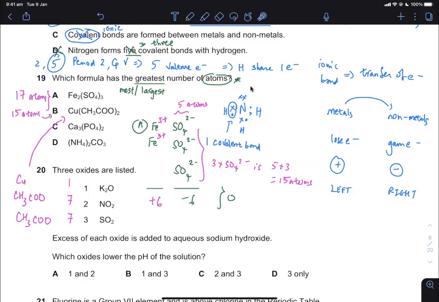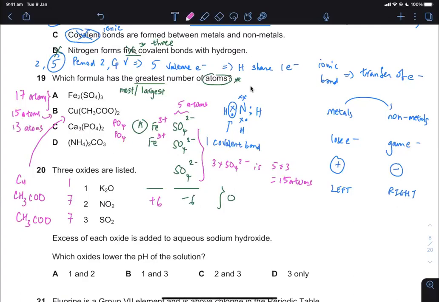For option C, this is slightly easier. PO4 and PO4, well, it's PO4 3 minus actually, but anyway. 4 plus 1 is 5 atoms. So 5, 2 of them, there are 10 atoms plus 3 calcium. So there are 13 atoms for option C.